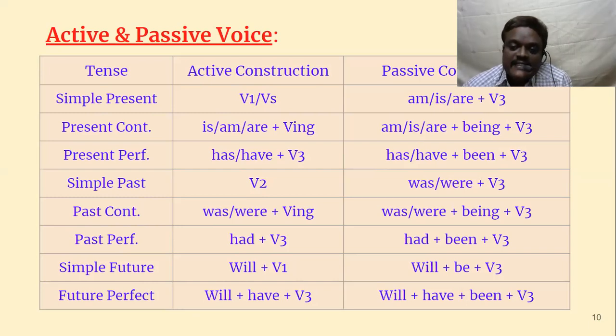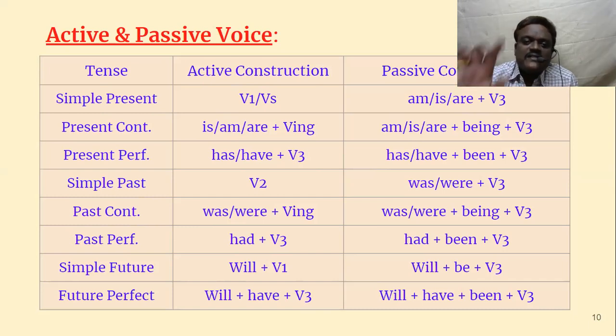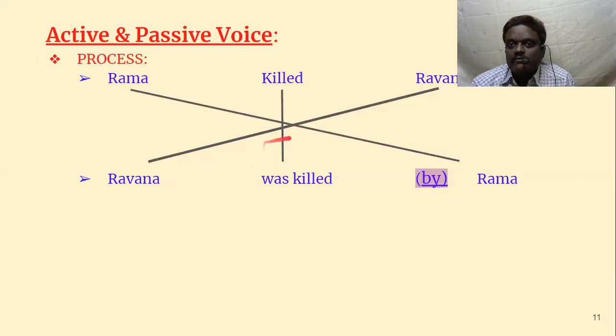It is the easiest. Articles may be confusing, prepositions may be confusing, direct and indirect speech may be confusing, tenses may be more confusing, but active and passive voice is the easiest thing one can learn in English grammar. It's only three structures. If you learn everything, you can learn. See now the process: how can active form be converted into passive form?